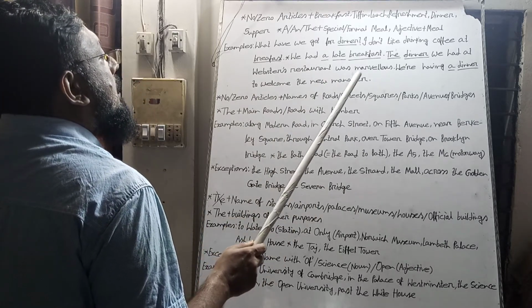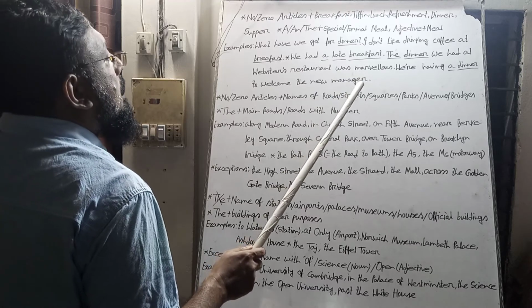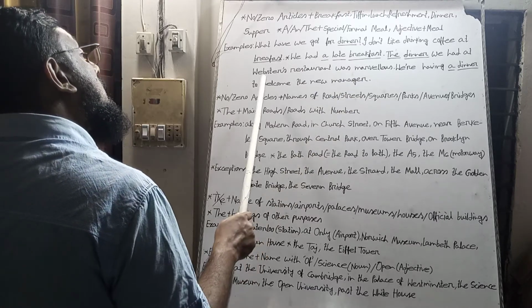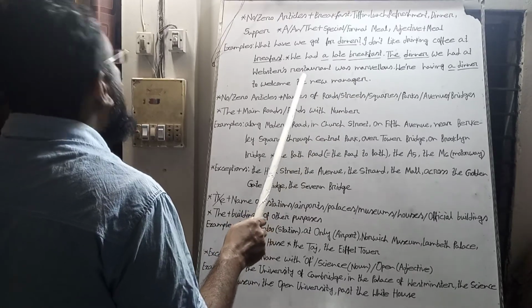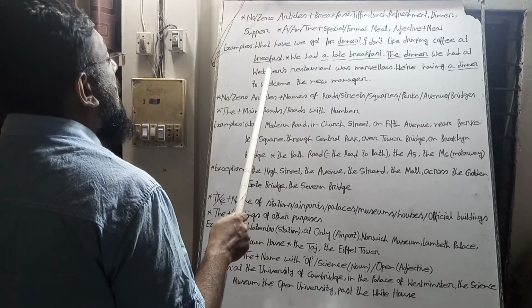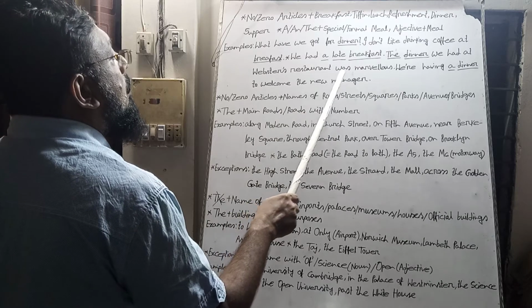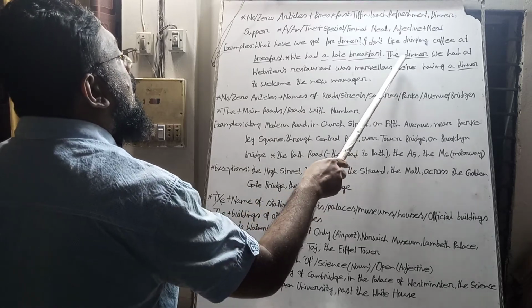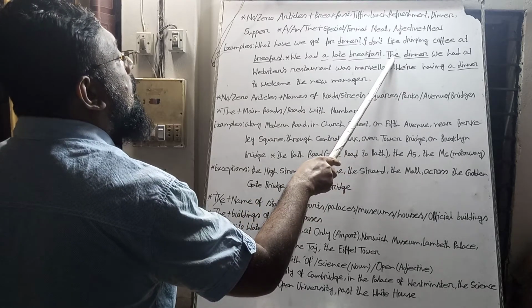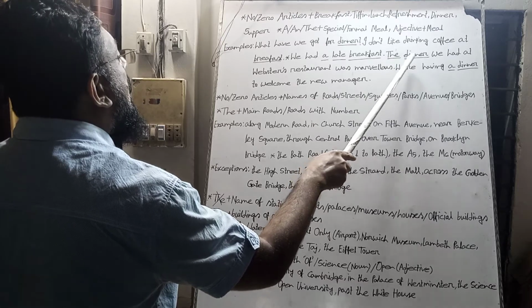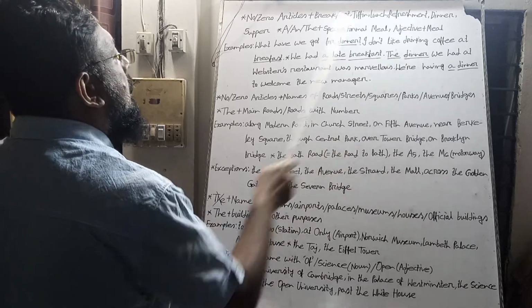It was a definite dinner which was taken at Oyster's restaurant and was marvelous. So we make it definite by using the before the word dinner.